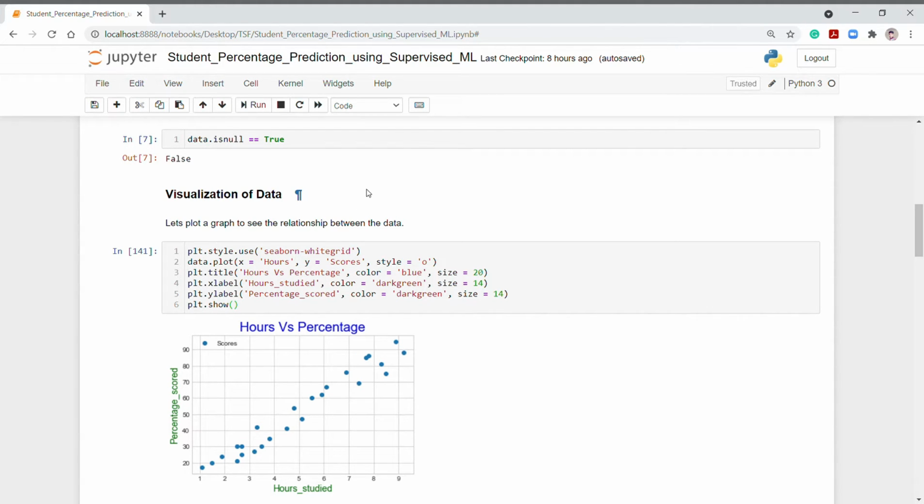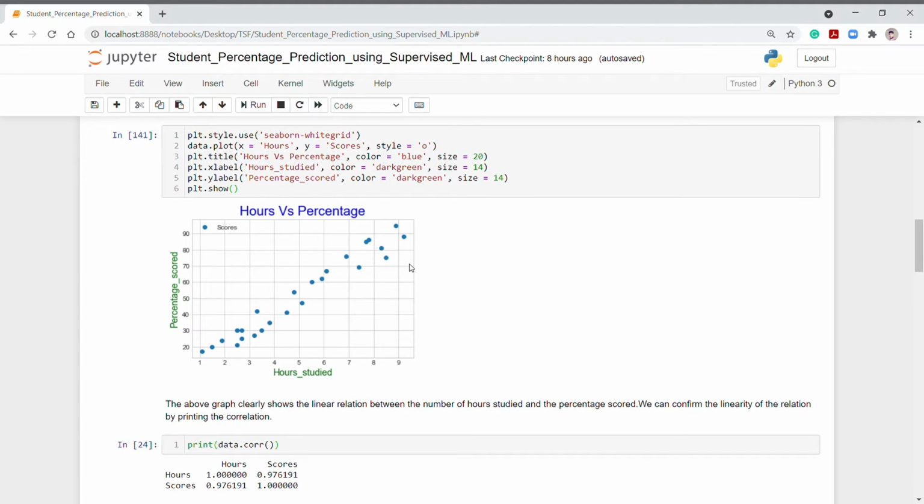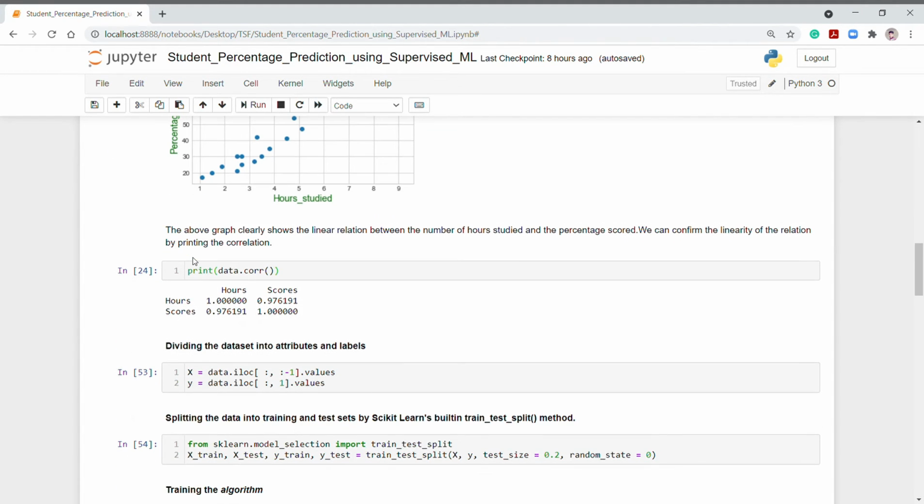Now we will visualize our data. Here I have used the hours studied along the x-axis and percentage scored along the y-axis to plot the data, which is hours versus percentage. As can be seen from the graph, there is a linear relation between the number of hours studied and the percentage scored. So if a student studies for more number of hours, then he or she will score more percentage.